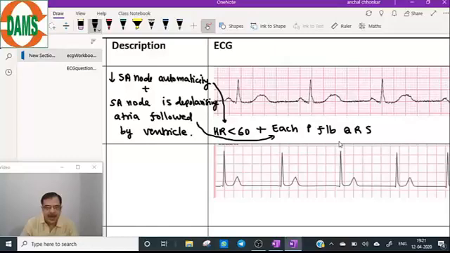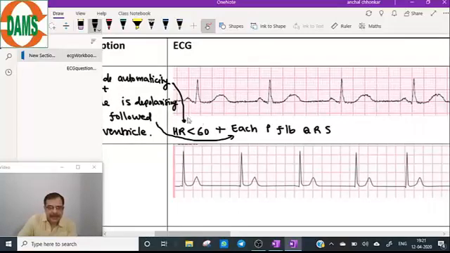Now, come to the diagram of this ECG. In the diagram of this ECG, you can draw just two complexes. So in this ECG, number one is: is the heart rate less than 60? We have to diagnose whether it is less than 60. So we have to see the distance between two RR complexes, the RR interval. So here is the distance. If you can look at this distance.